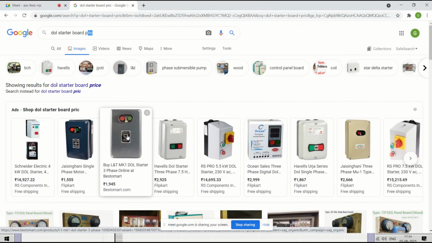So what I'm saying is, whatever the switch is in our home, for example, when you switch on that switch, a light will turn on. The same way with this DOL starter, I mean with this pump board, switch on the pump by using the green button. Now both the pump and the light are in running condition, I mean both are in on condition.